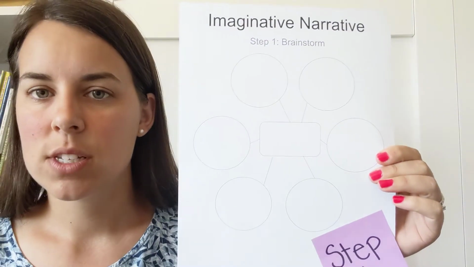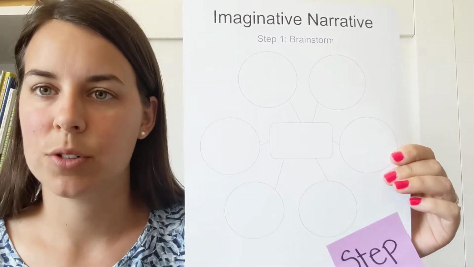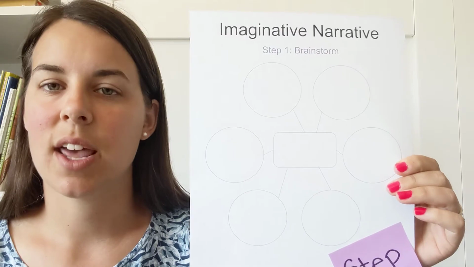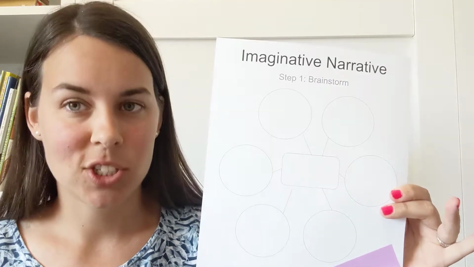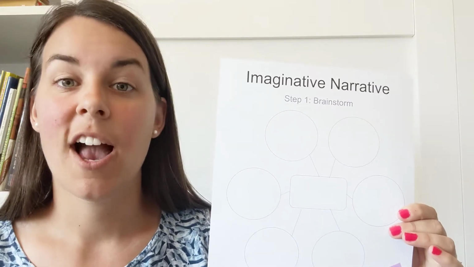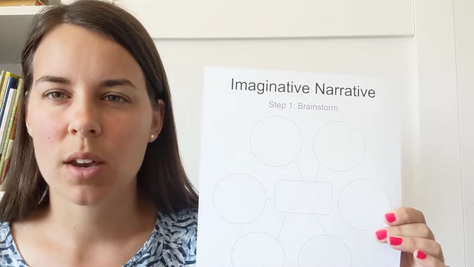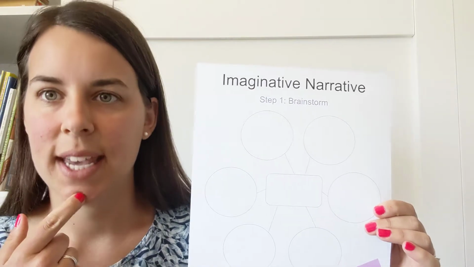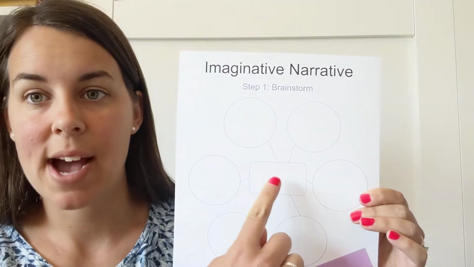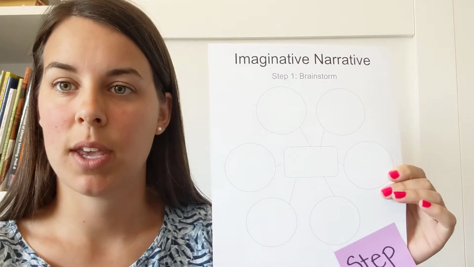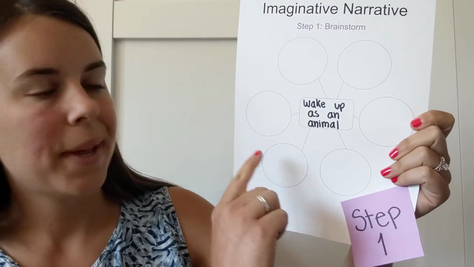So for the first step, we're going to use an idea from Mrs. Ebert from Elementary Writing Coach. Her idea is that when we brainstorm this together, you're going to imagine that you go to sleep one night and the next morning you wake up and you're an animal. So I want you to think about, what animal would you pick? In the middle, write, wake up as an animal. Go ahead and do that with me. So now we've written in the middle of our page, wake up as an animal.